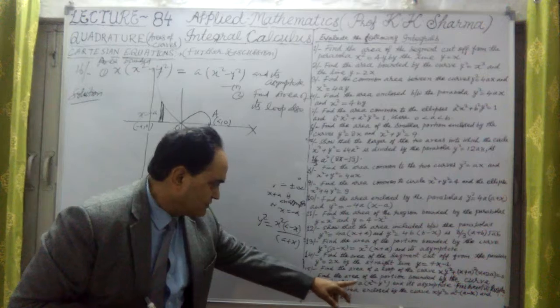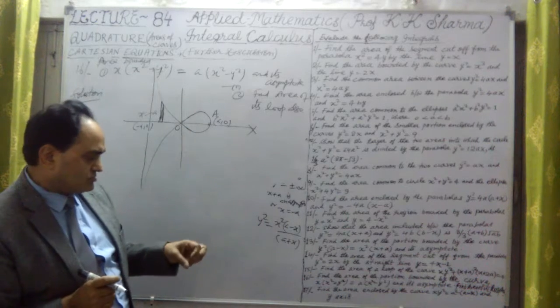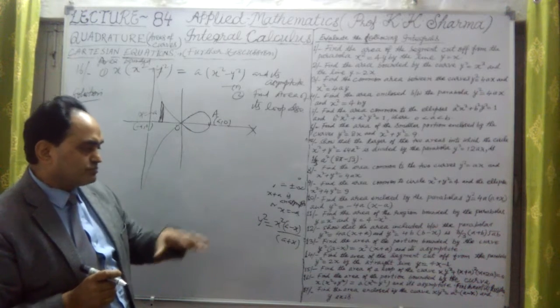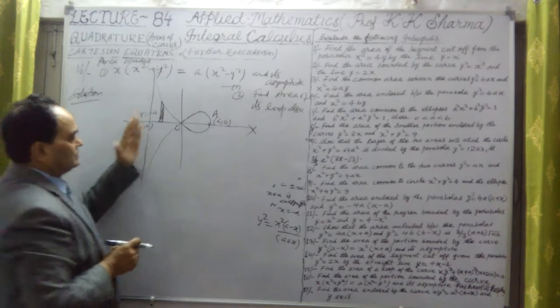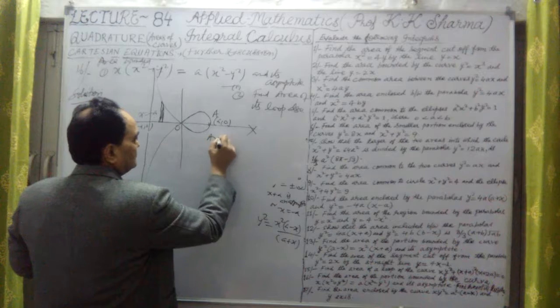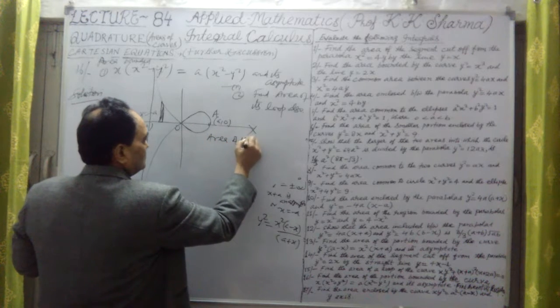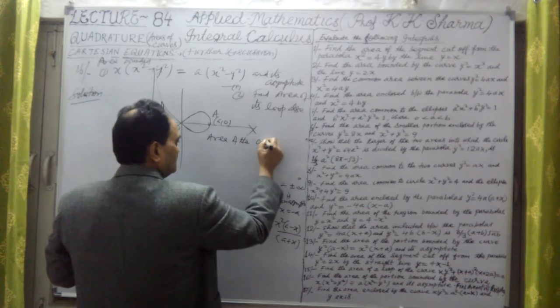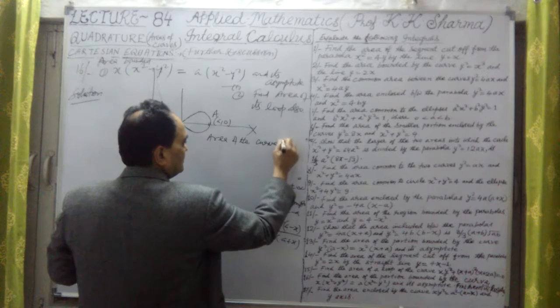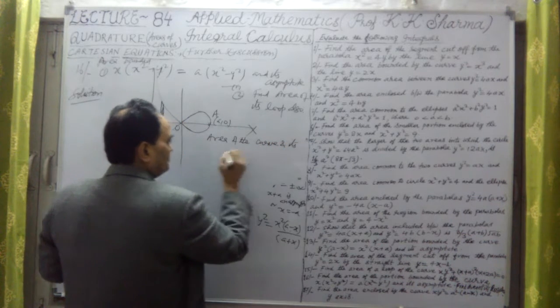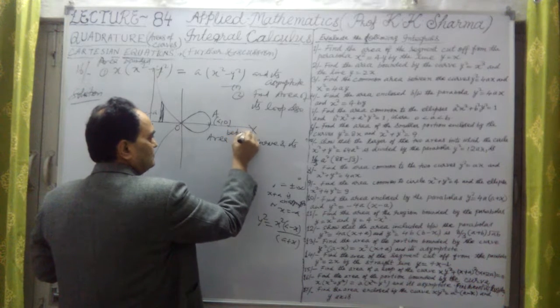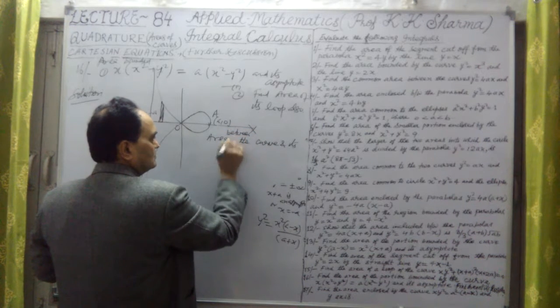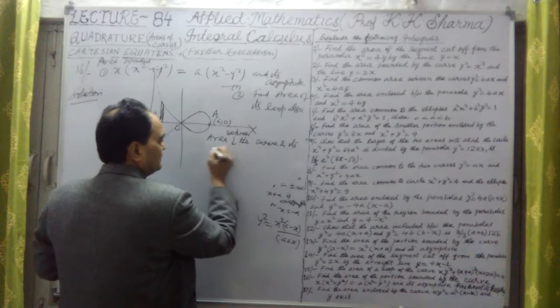The loop is a separate thing. We have to find the area of the portion bounded by the curve and its asymptote. So this is the area here, the area between the curve and its asymptote.